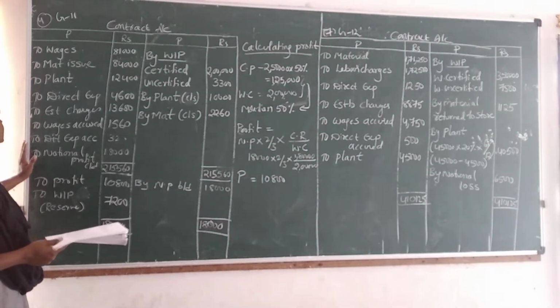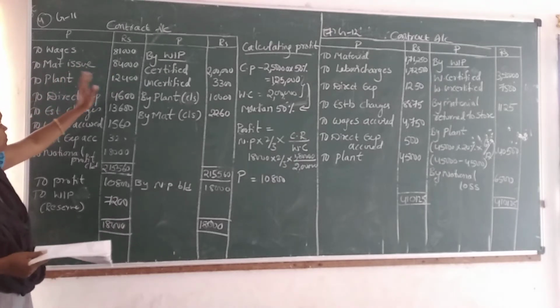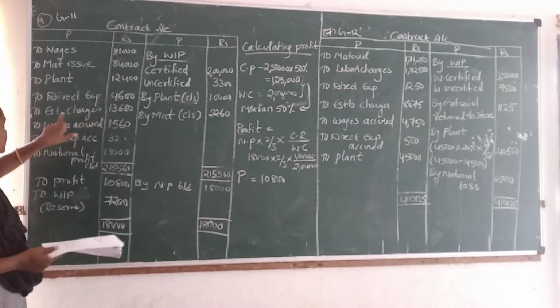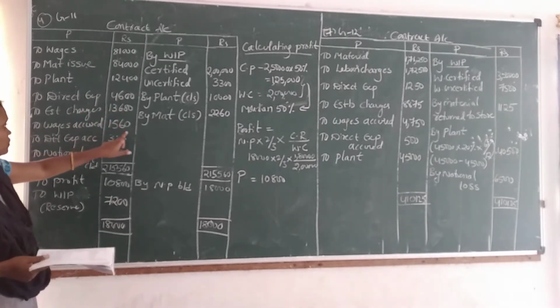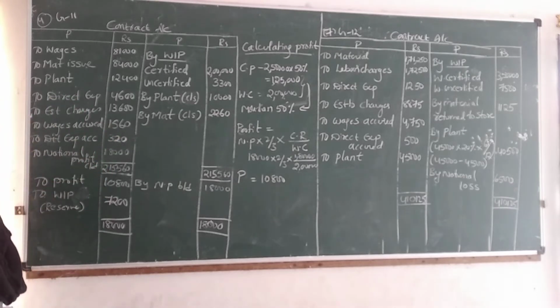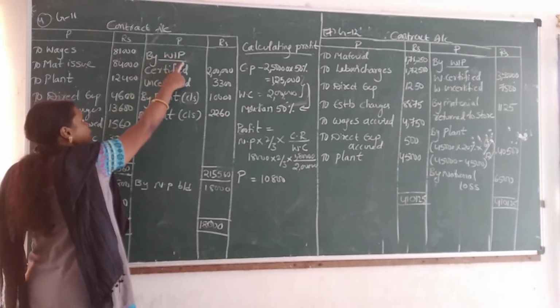we take all the expenses: wages 81,000, material issue 84,000, plant 12,400, direct expenses 4,600, establishment charges 13,680, wages accrued 560, direct expenses accrued 320. Here it is first work in progress.